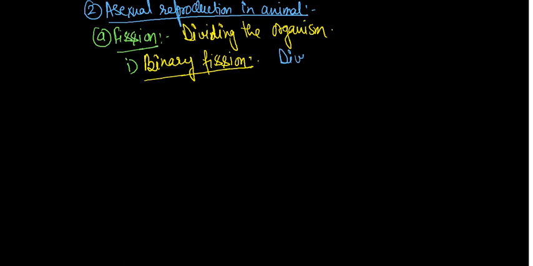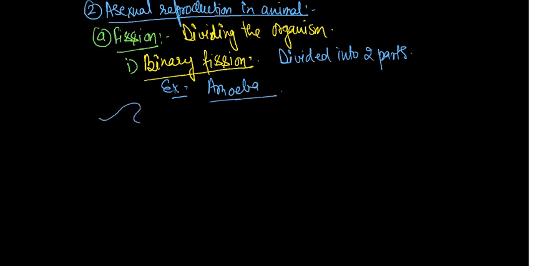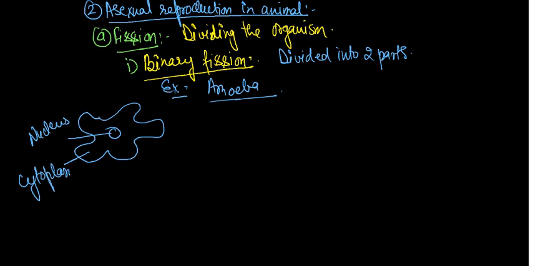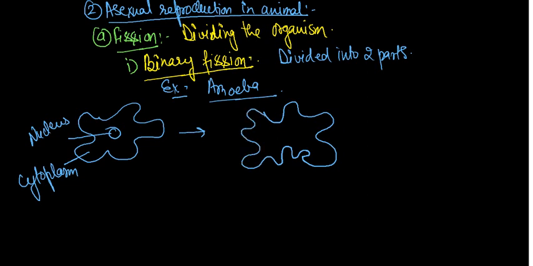The best example of binary fission is amoeba. If you draw the diagram of amoeba, this structure is the nucleus, and the liquid present is the cytoplasm.